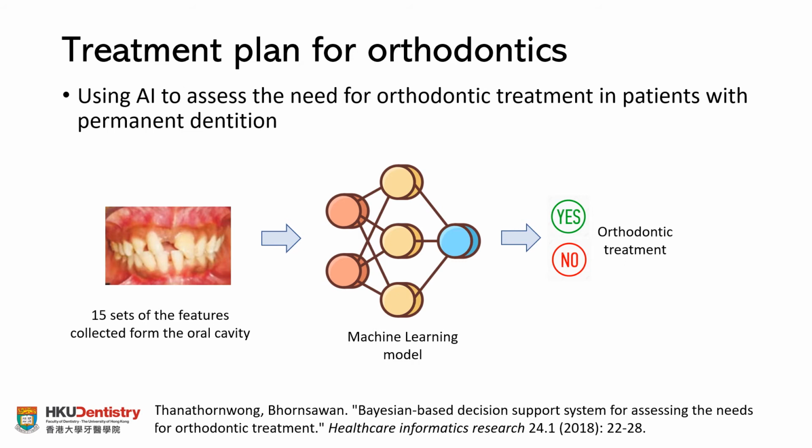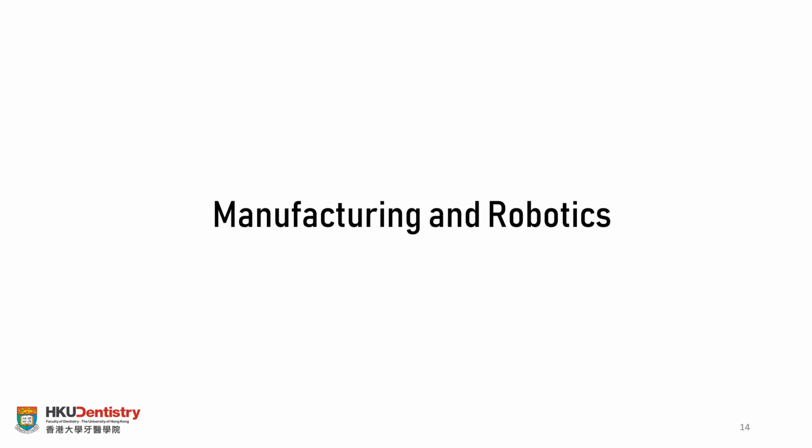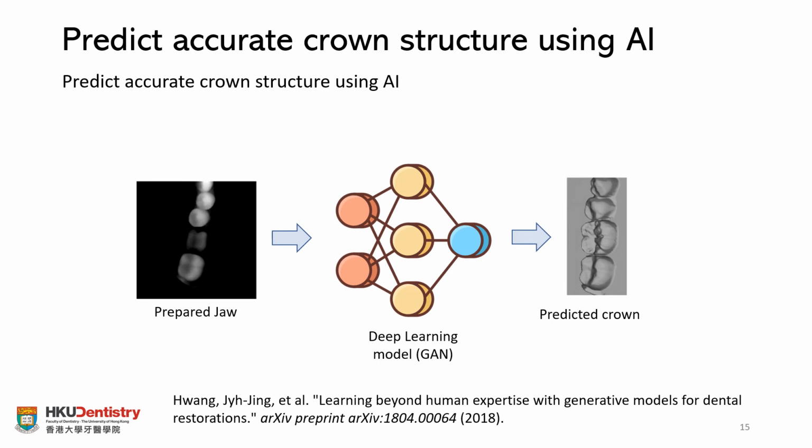about that. Also, we can use AI for manufacturing and robotics in dentistry and oral health. As an example, I want to refer you to this paper, which is published by Glidewell, and they used a specific type of deep learning, which we call a generative adversarial network, to automatically design the crown. As an input, they use 3D intraoral scanner images, and they use this kind of image to train the model. And the model can predict the final structure of the crown fully automatically.